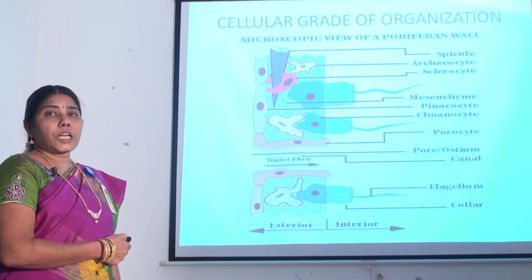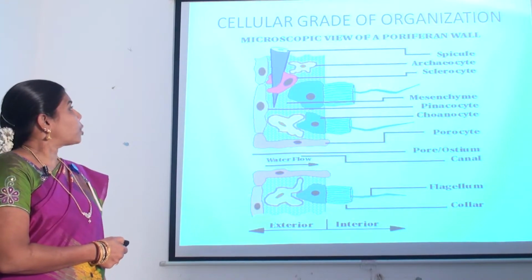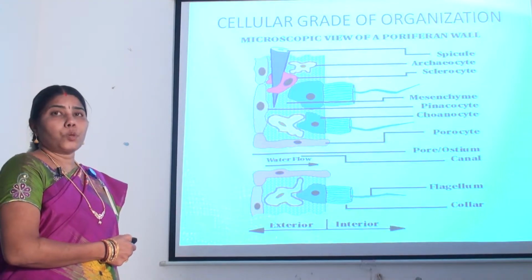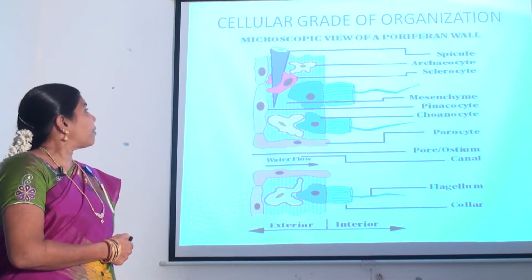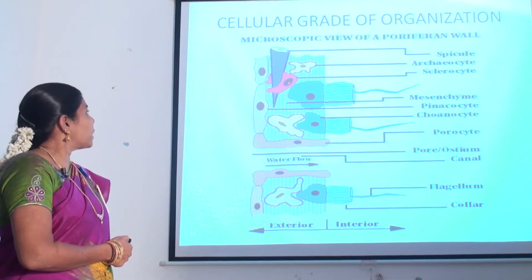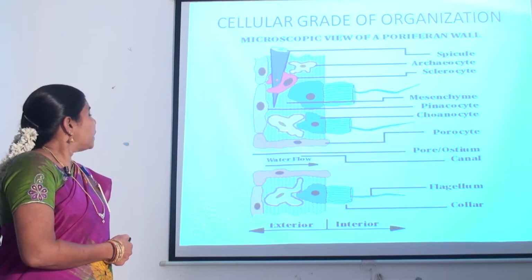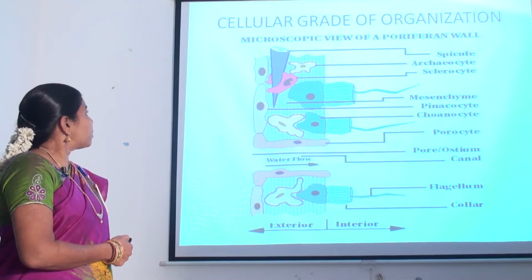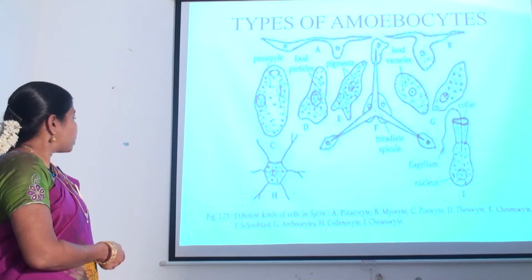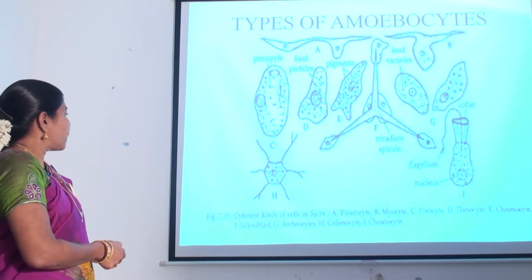There are many types of amoebocytes. First one is archaeocytes. These are totipotent amoebocytes. They can develop into any type of cells. Next one is sclerocytes. These are amoebocytes secreting spicules. Next one is collencytes.